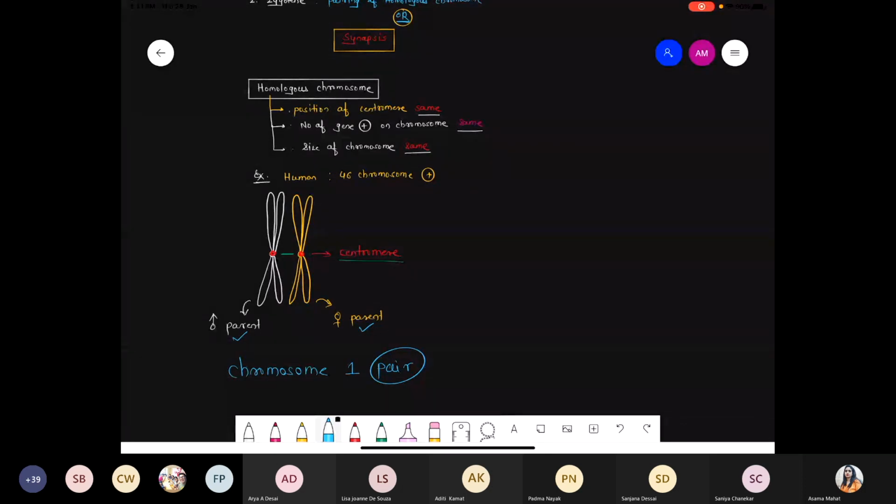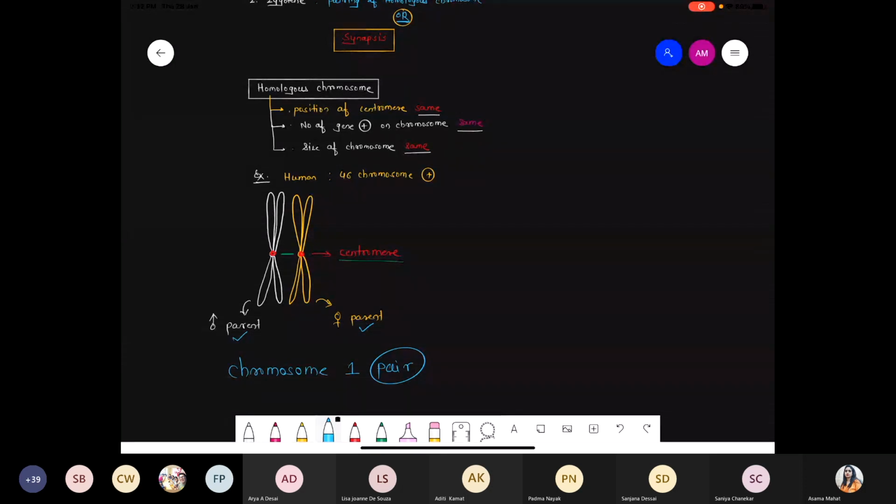And before pairing they check all these three categories. Number 1, the position of the centromere of both chromosomes should be same, the length and size also same, as well as the number of genes present on the chromosome is also same. So before pairing, the cell first checks all the conditions and then initiates the process of pairing. During the meiosis process, after the leptotene phase, the second phase is zygotene. And the zygotene phase is a very important step where the synapsis process occurs, or synapsis is also called the pairing of the homologous chromosomes.